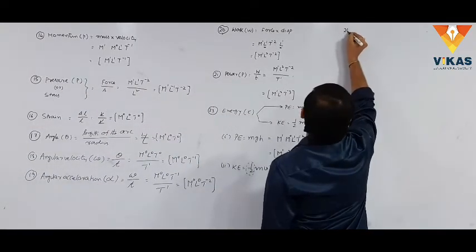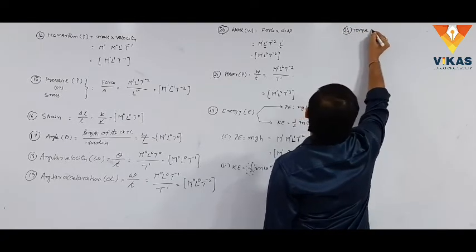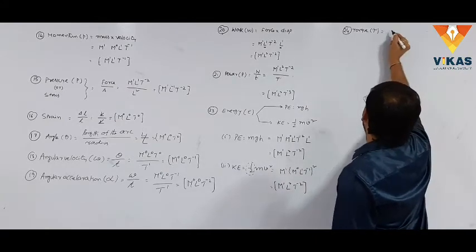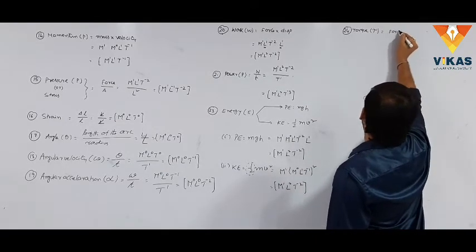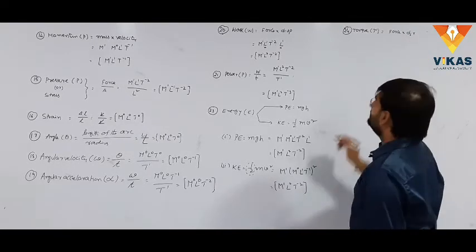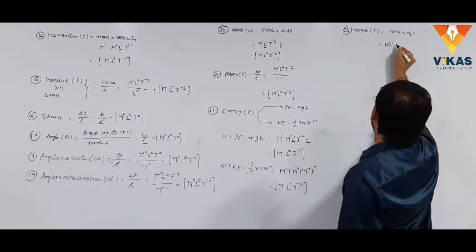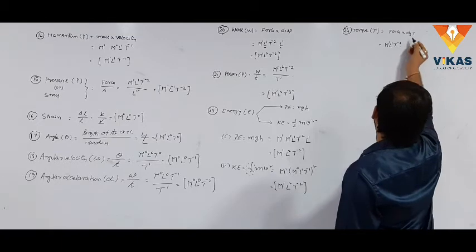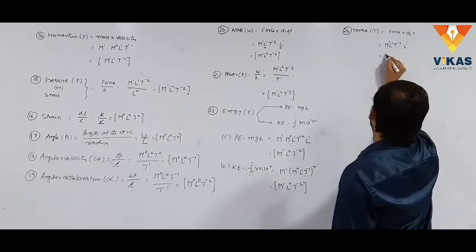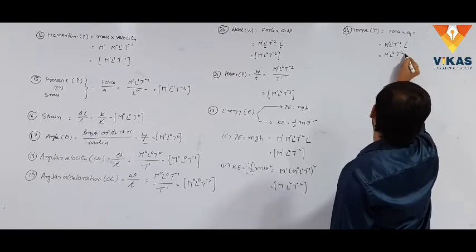One more is torque. Torque is represented with tau. The formula for torque is force into perpendicular distance. What is the dimensional formula for force? That is M power 1, L power 1, T power minus 2. The perpendicular distance is a length, which is L power 1. Simply, it can be written as M power 1, L square, T power minus 2.